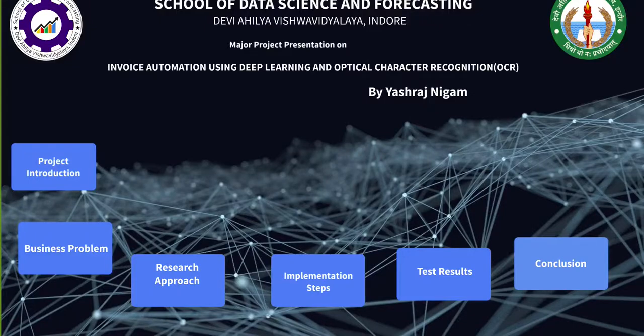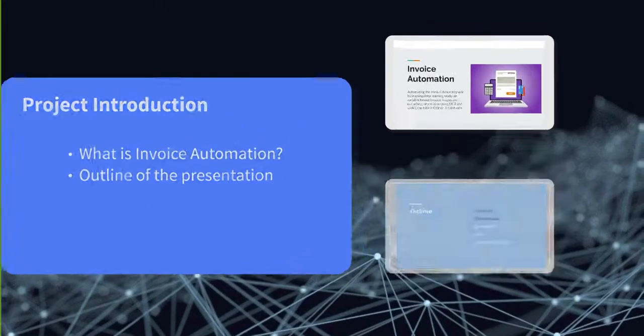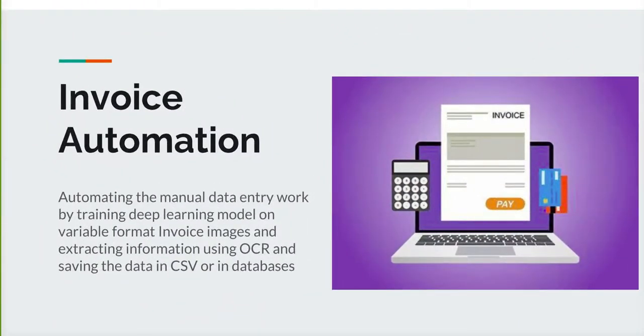Discuss my entire project from start to end. So, first of all, we will see what invoice automation is. Invoice automation is automating the whole manual data entry process, which takes a huge amount of time as well as money. Using AI-based technologies like deep learning and OCR, we are trying to automate the entire process.